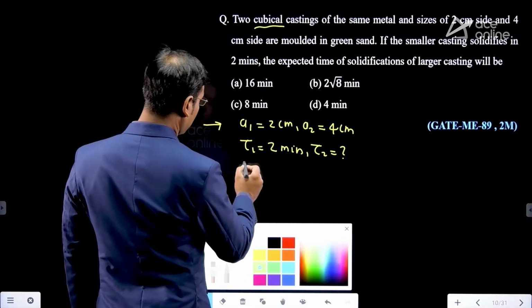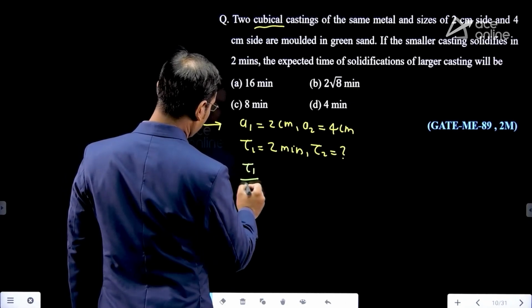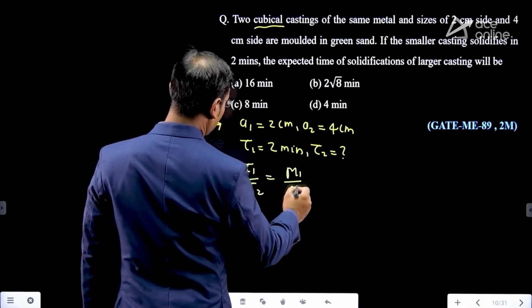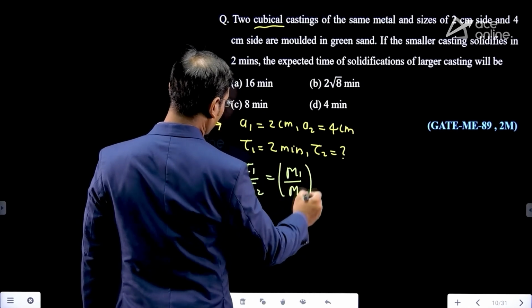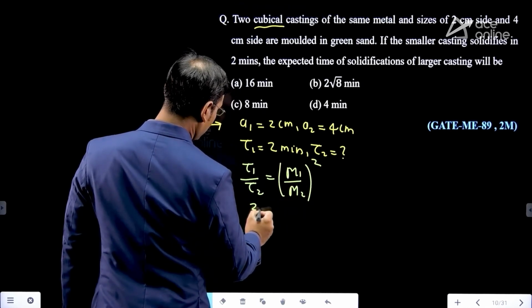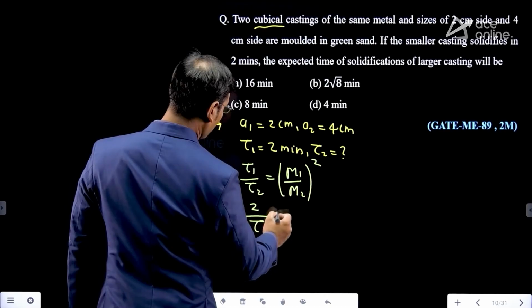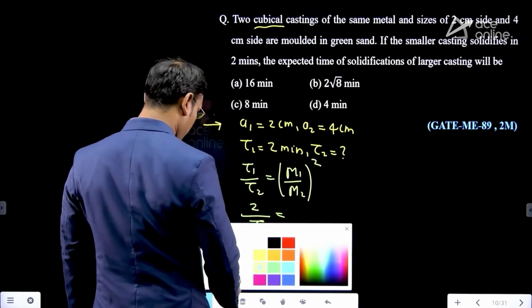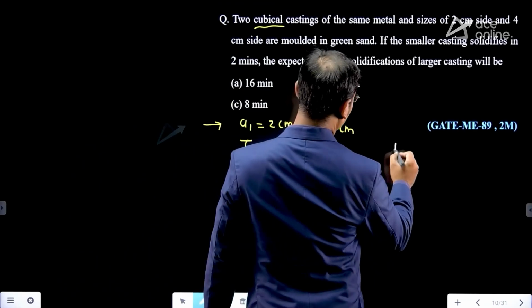Here I am writing tau 1 by tau 2 is equal to m1 by m2 whole square. Tau 1 is 2, tau 2 is unknown. Now how do we calculate m1?